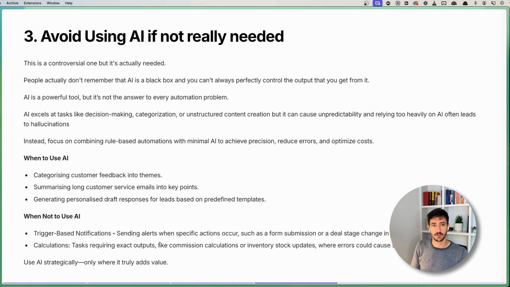Otherwise, you are free to use AI for any kind of small decision making that is not hyper important, categorization, and obviously everything needs to be done with the right prompting. But when you can, try to not use AI and see if that is helping you.